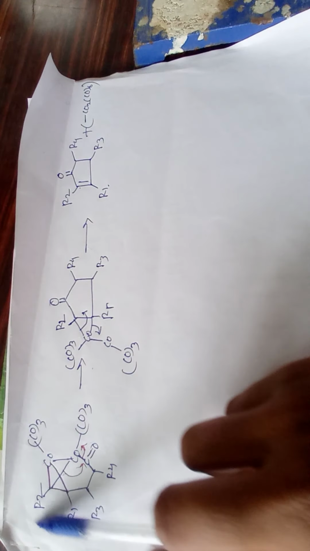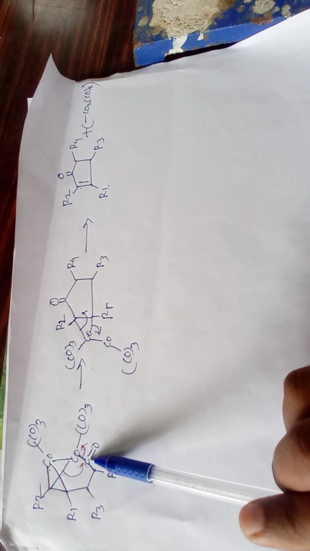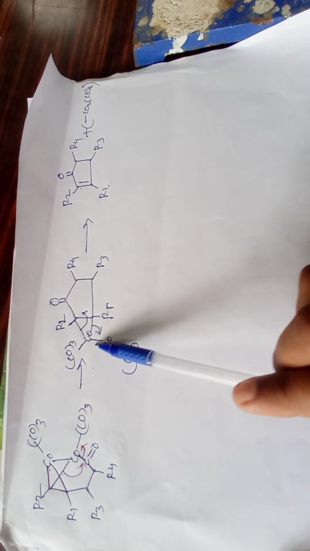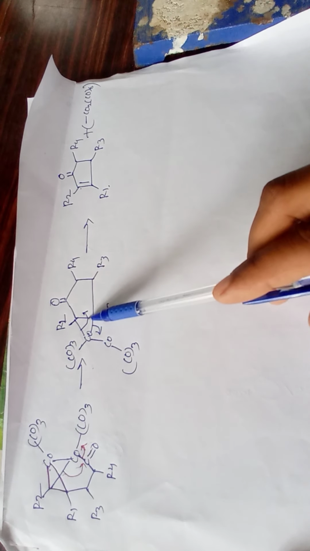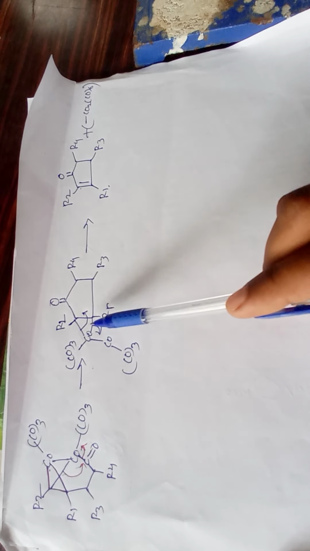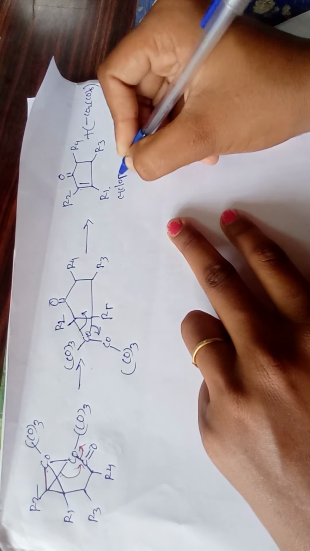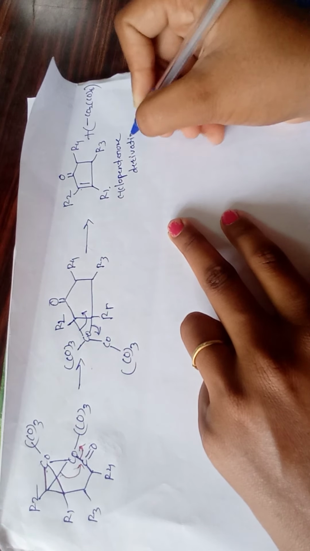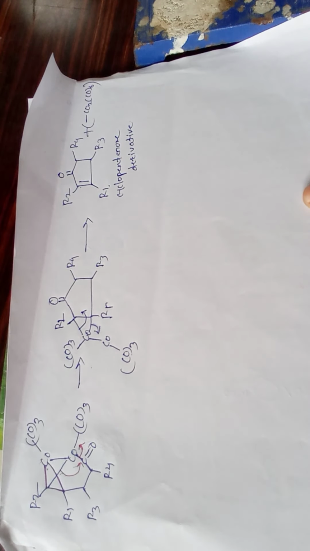So this is your intermediate. Then this step is important: this bond shifts onto this carbonyl and this cobalt-carbonyl bond breaks, forming the 5-membered ring. This bridging cobalt stays as it is, Co(CO)3 as it is, with R2, R1, R4, R3. Again this bond shifts, forming a carbon-carbon double bond; at that time this cobalt-carbon bond is broken. So the cyclopentenone derivative is formed. So this is your reaction mechanism of the Pauson-Khand reaction.